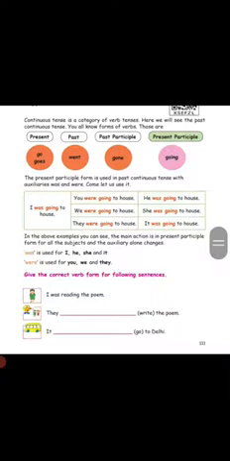Okay. The present participle form is used in past continuous tense with auxiliaries was and were. That's what we are going to treat. If it is past continuous, we have to add was or were plus verb plus ing. That's what we are going to write. For example, I was going to house. For I we use was.